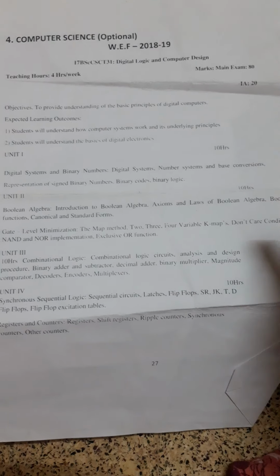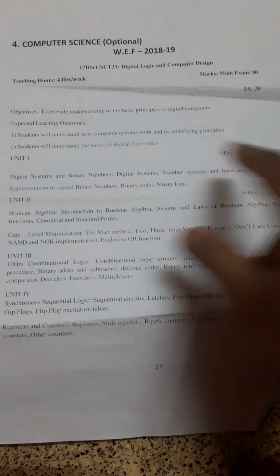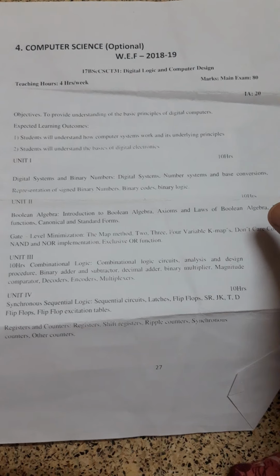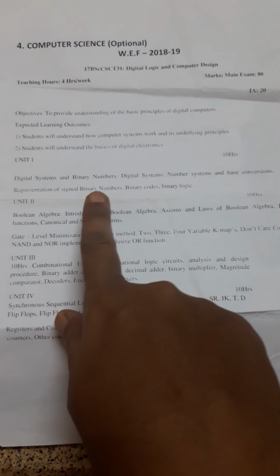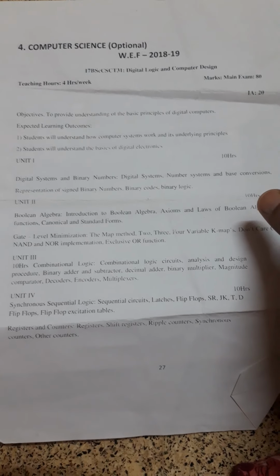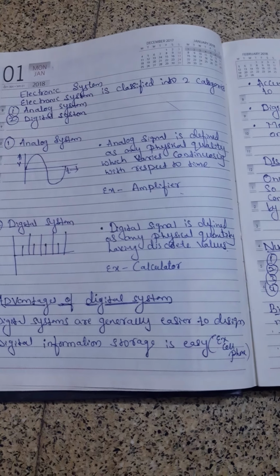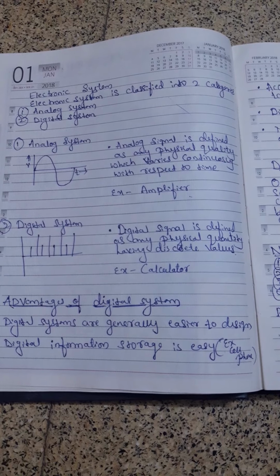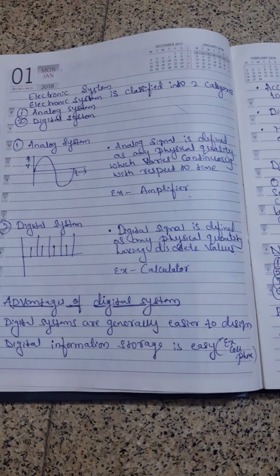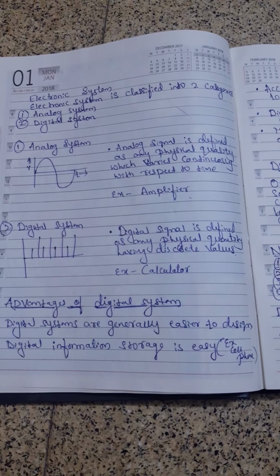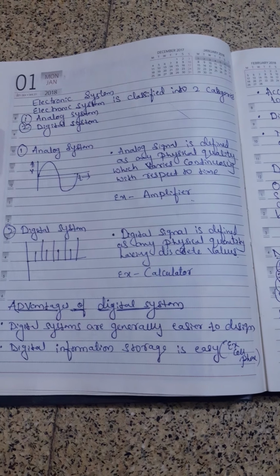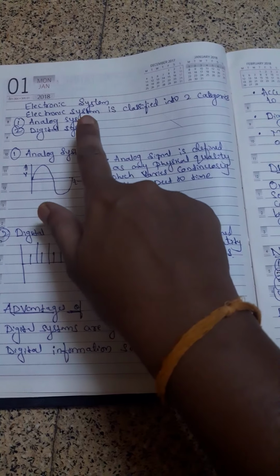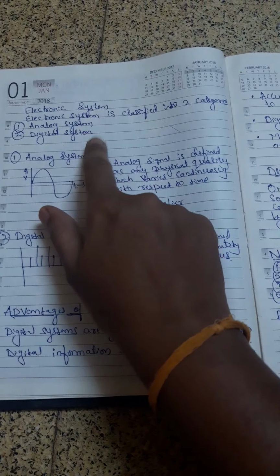In this Digital Logic and Computer Design course, the first unit is digital system and binary system. Here, digital system comes under electronic systems. The electronic system is classified into two categories.